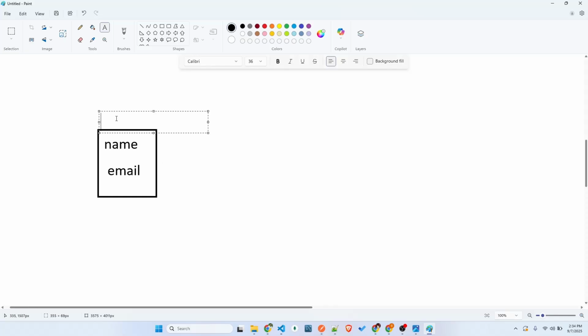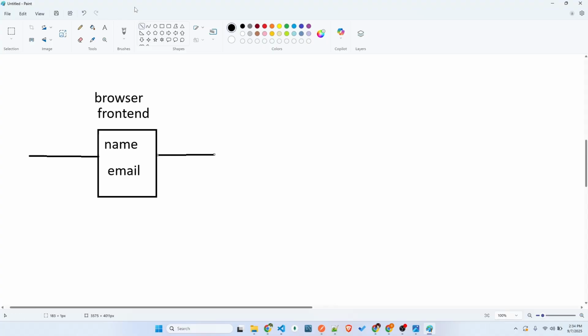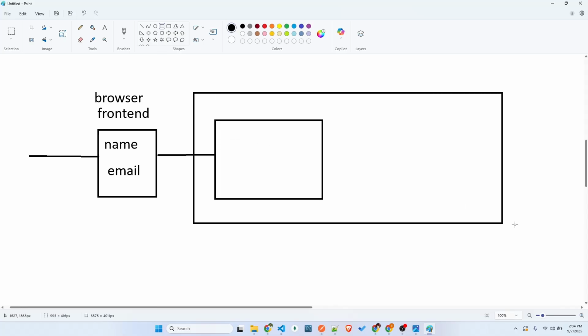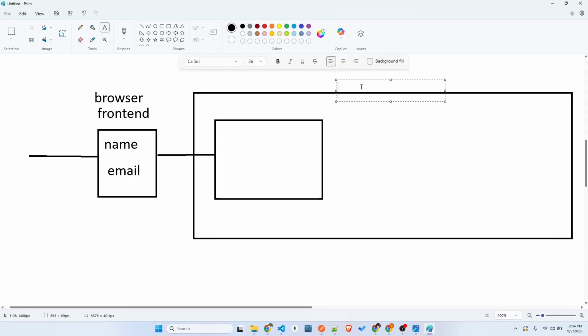This is a form, which is a front end form. This runs on top of a browser, and once a user or a client comes and enters this form, then once he submits it, it goes to our backend service. This is completely on AWS. Even this front end, we'll be deploying on AWS in S3. I'll show you how it works, but don't focus on that for now. Just focus on what we're going to build.